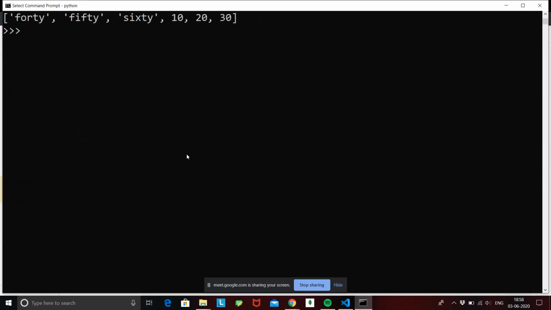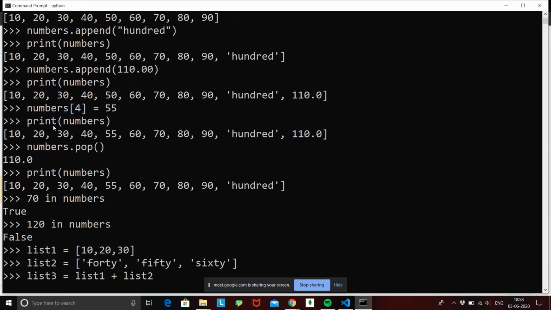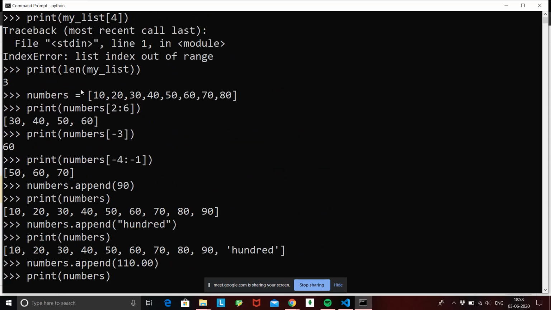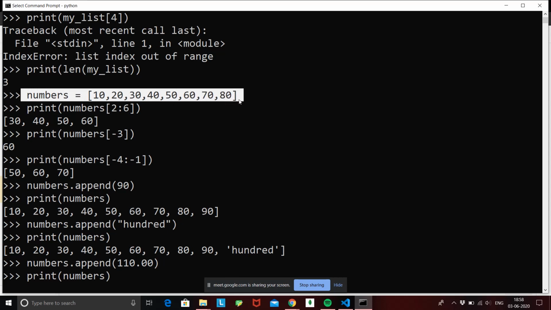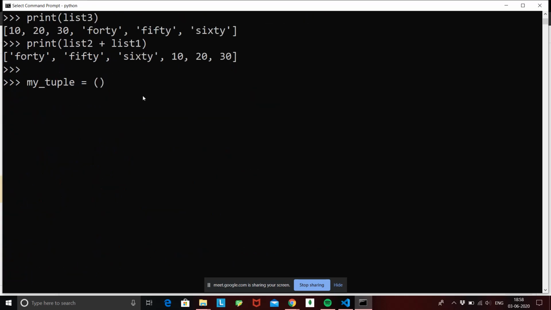Again, you don't have to tell Python that you want to create a tuple. You just create a variable called my tuple, similarly, and give round brackets. In the creation of a list, we never told Python that we are creating a list. What we did is give square brackets, and Python automatically comes to know that square brackets means it is a list. Similarly, if we have round brackets, it is going to be a tuple.